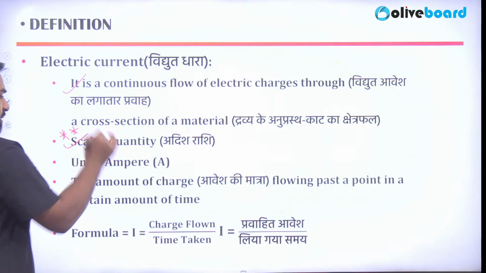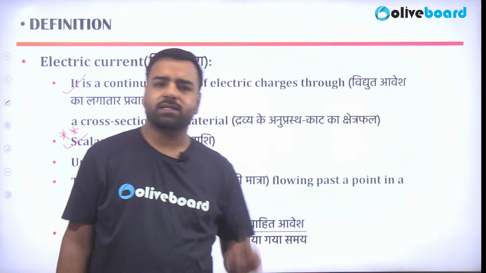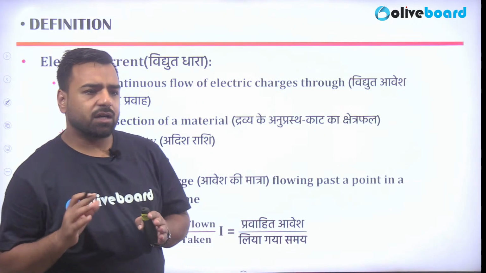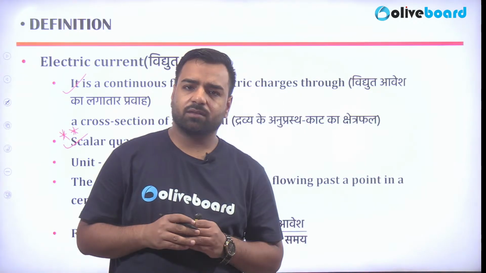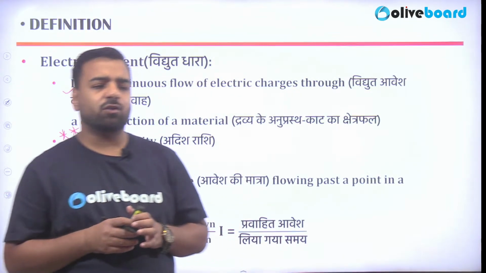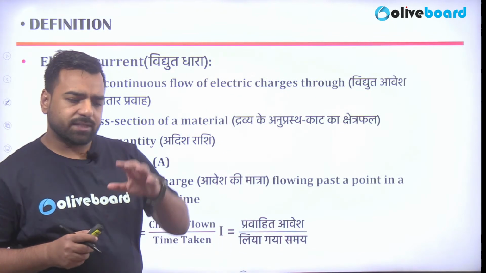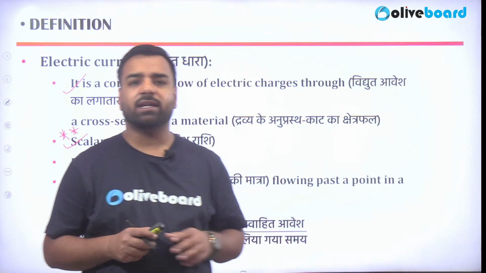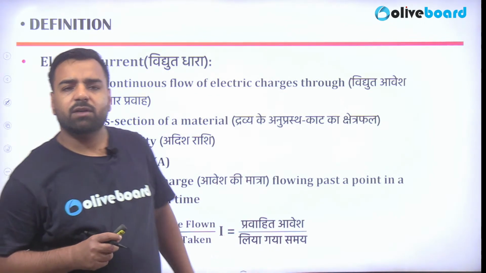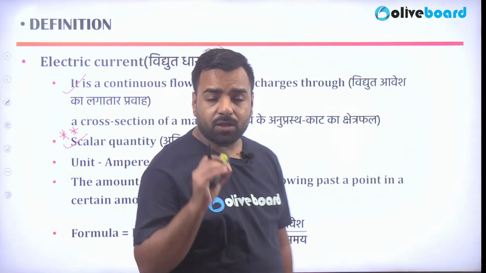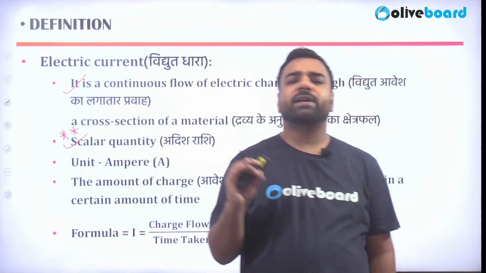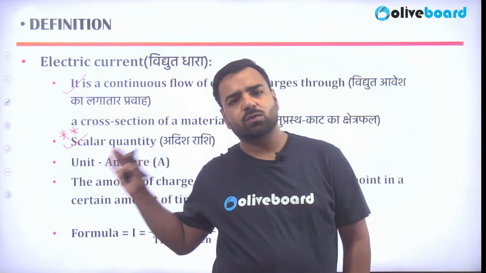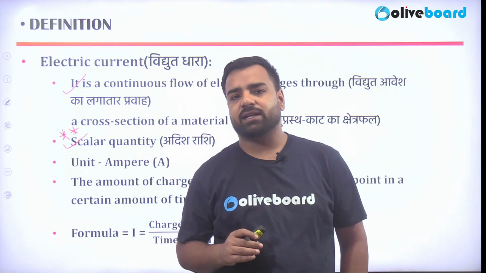Yesterday in our class we discussed this using animation. If you remember, we were talking about scalar and vector quantities. Scalar quantities are the ones which have just magnitude and no direction. But current has both magnitude and direction. Then why is it scalar? Because current doesn't obey the vector law of addition. Because it is not following the vector law of addition, that's why it is in the scalar category, right?